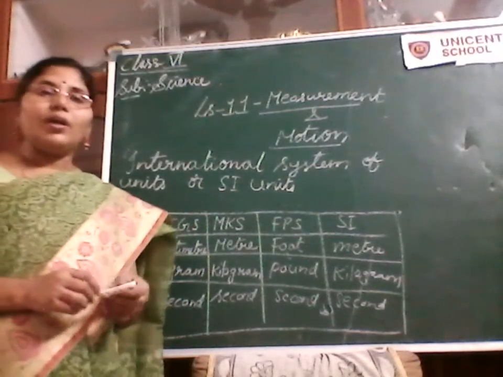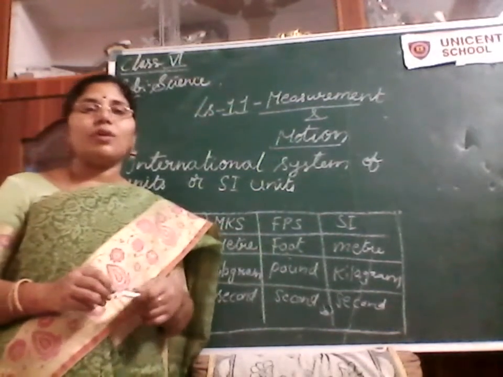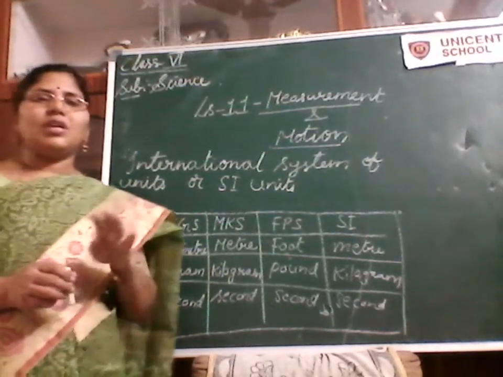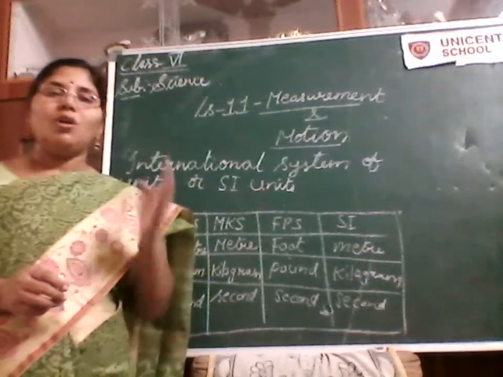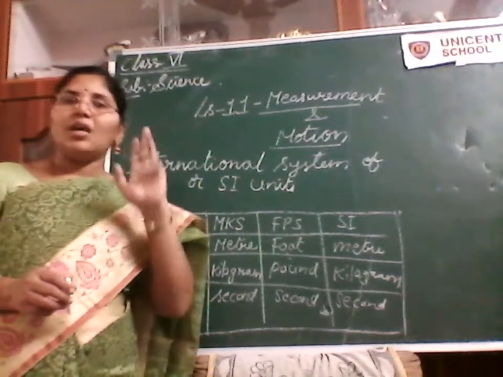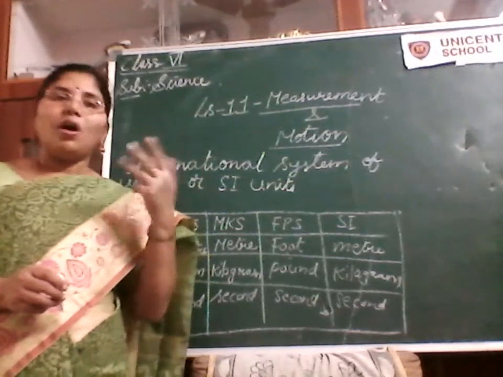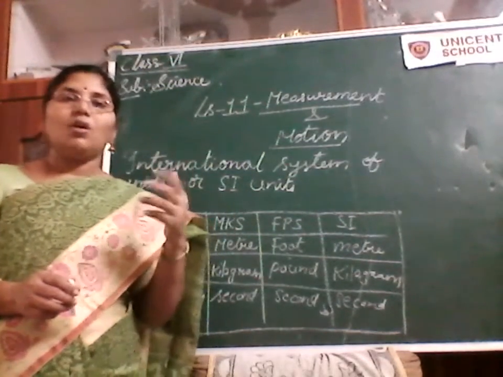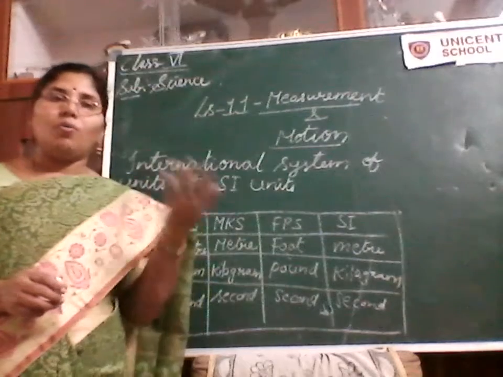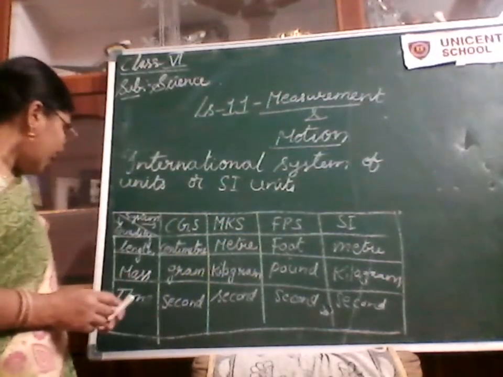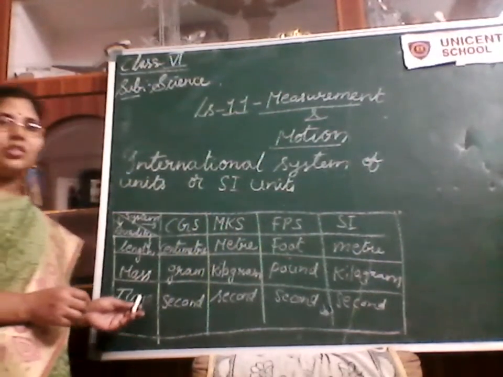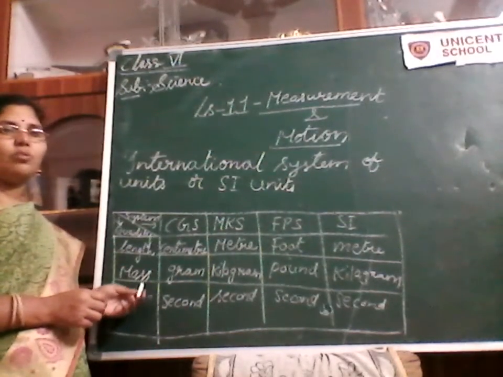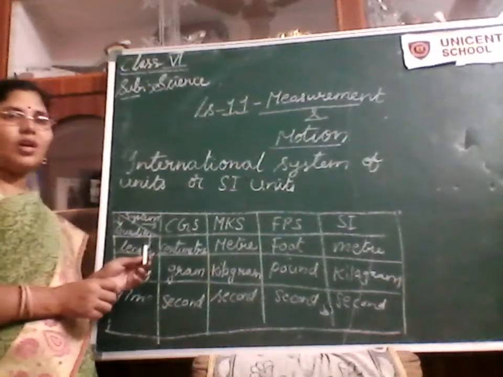Now let us see what are the different systems of measurement followed in different parts of the world. The major physical quantities which we need to measure are, first, length, second, mass, and third, time. And the next one is volume also. If you know the length and mass, we can automatically determine the volume and height of a substance. These are the three physical quantities which we need to measure for every substance we are using.